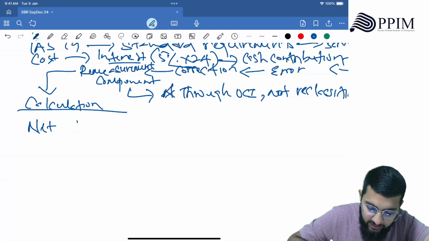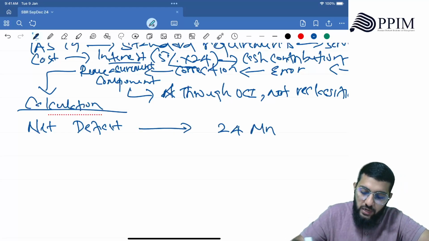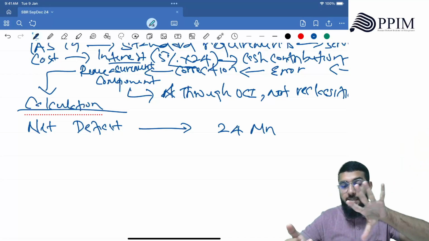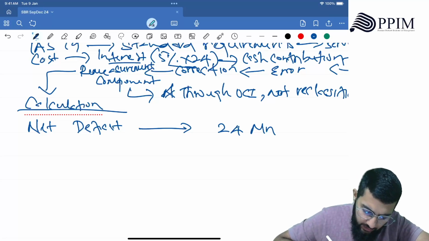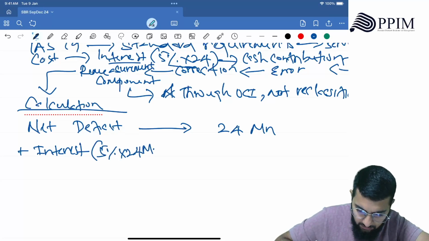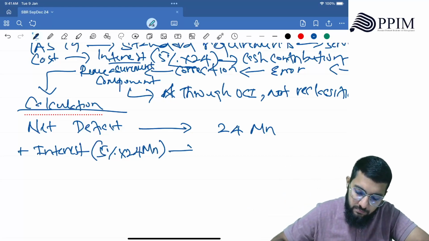Net deficit is what they've given: 24 million. It's net deficit, so meaning interest added, service cost added, cash contributions deducted. We already discussed that when we were discussing the study plan, right? Plus interest, which is 5% into 24 million. How much is that? 5% into 24 million is 1.2 million.